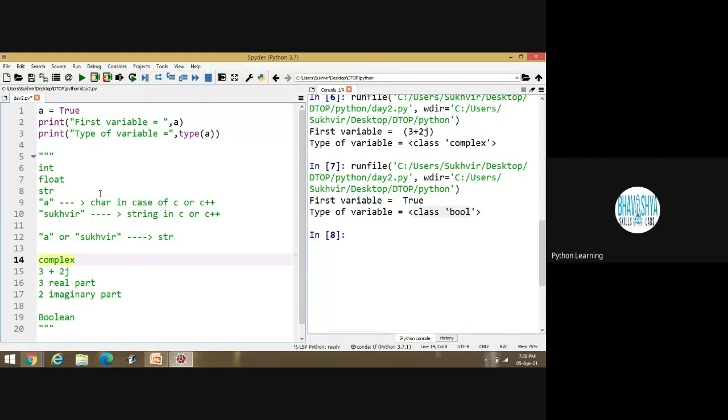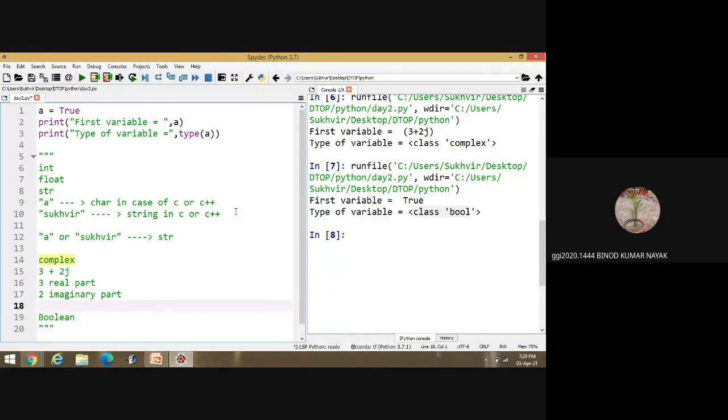There are other data types also, I will discuss later on. Presently, what we are getting: one is int, second is float, third one is string, then complex data type is there, and Boolean is there. Is it okay? Getting my point or not?